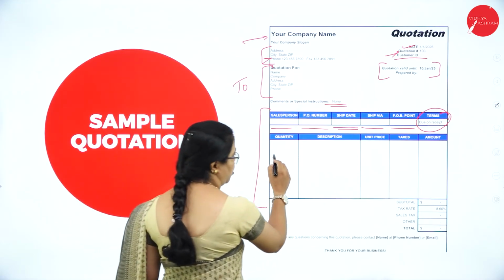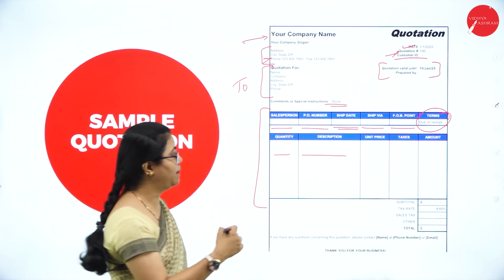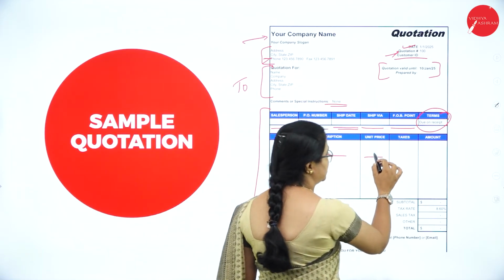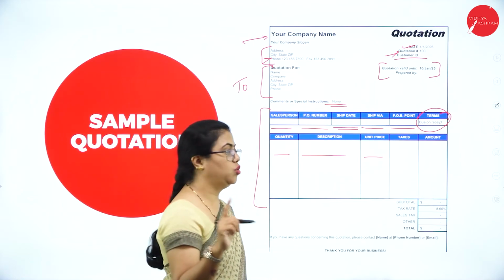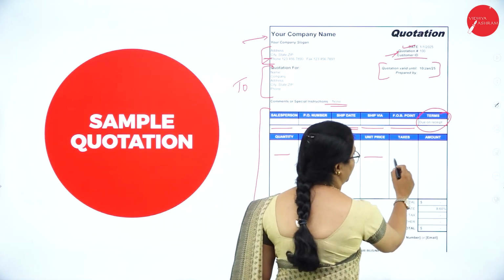Then what is the quantity, what are the goods you are going to supply, and also the unit price, for 1 unit what you are charging, and then what is the tax.